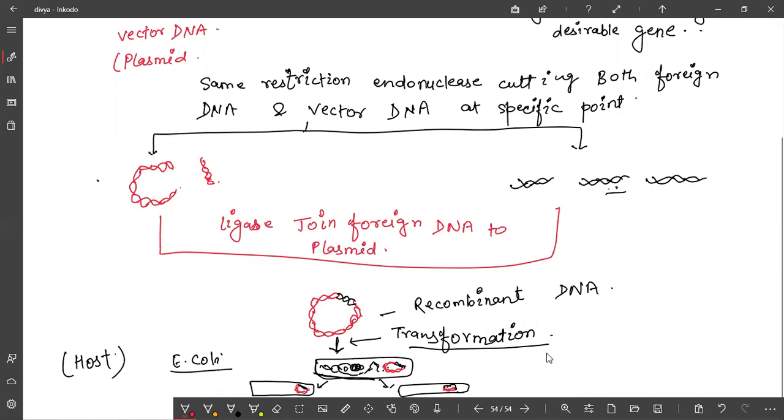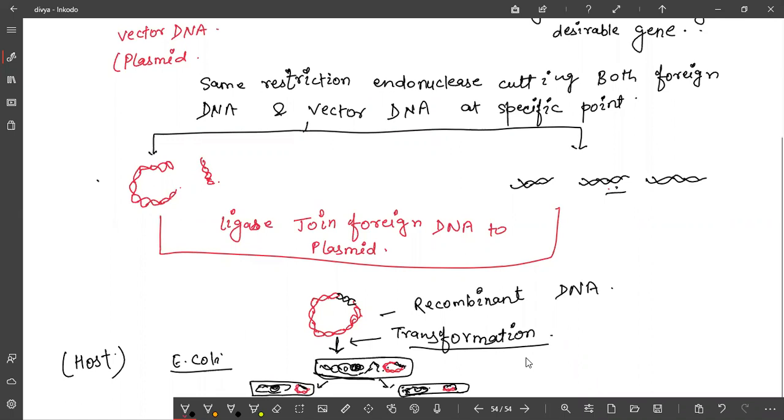So now this has been introduced into the daughter cell or progeny cell, and this is the bacterial genetic material. So how is recombinant DNA prepared? Is it clear to you? What do you need for this? Simply you have one vector and one foreign DNA. You will cut the foreign DNA and the vector with the same restriction enzyme.